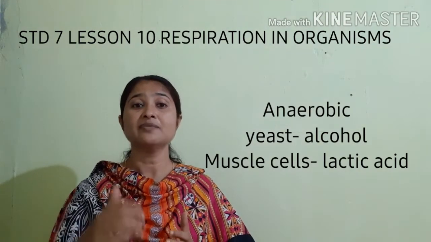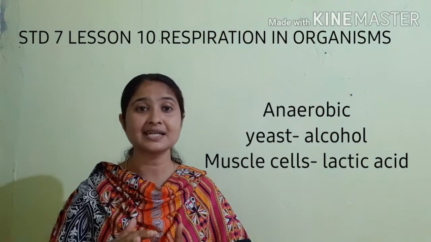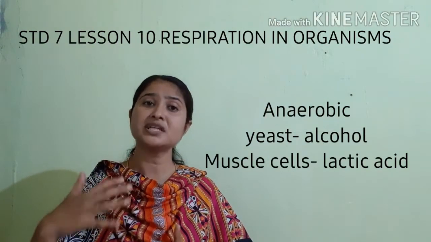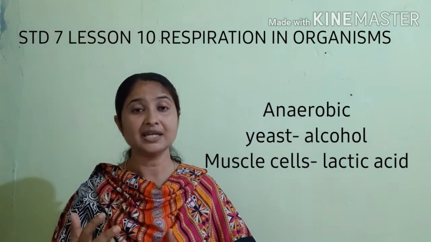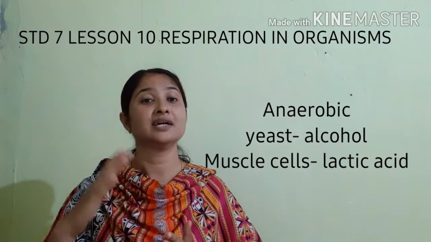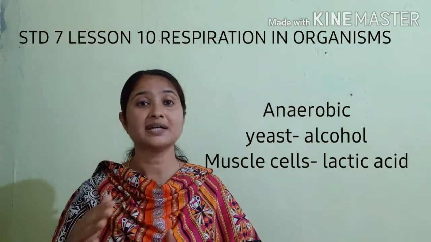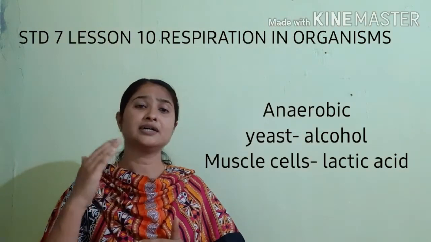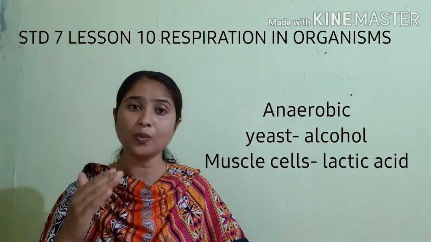So what happens when oxygen supply is less? Our muscles will be needing more and more energy. Here oxygen is not involved, because the oxygen supply is not sufficient to meet this over exercise.